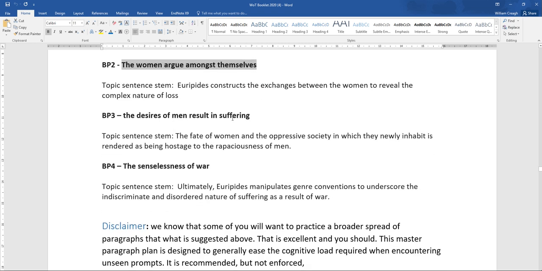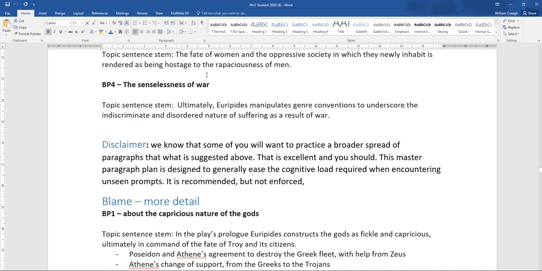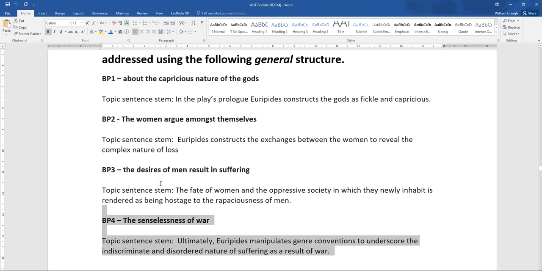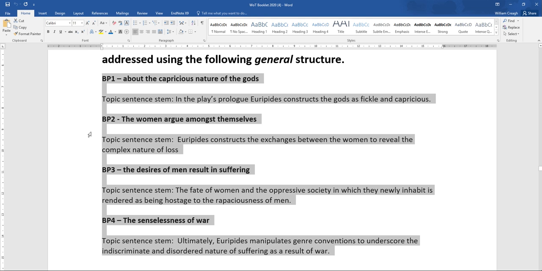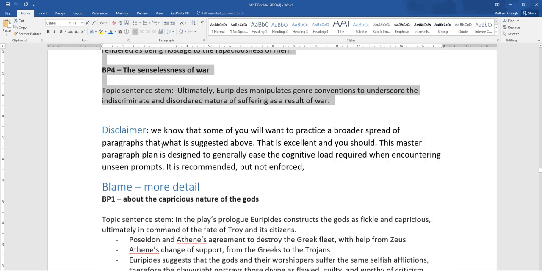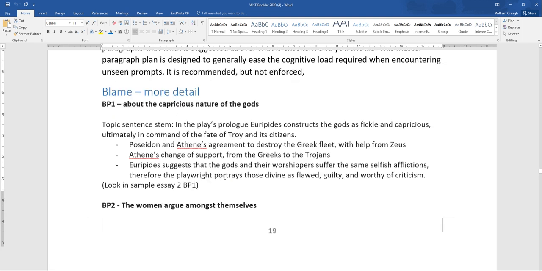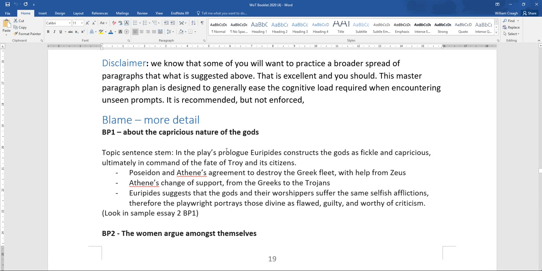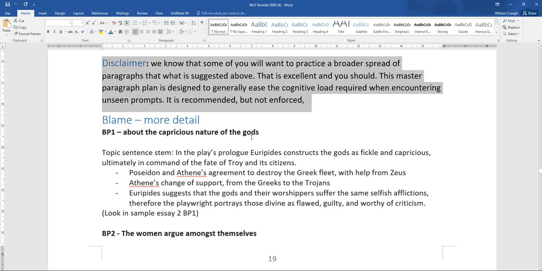And body paragraph 3 is going to be about how the desires of men have resulted in the suffering of the women of Troy. And body paragraph 4 is going to be about the overall senselessness of war and the way that Euripides manipulates genre conventions to convey this to his audience. So this is our master, bare bones structure, very bare bones. We've got a little bit more detail for you a bit further along. This is on page 19. There's also a disclaimer that we've put here, which says that though we're going to give you this master structure, if you choose to use part of it, if you choose to use none of it, if you choose to use all of it, that's fine.